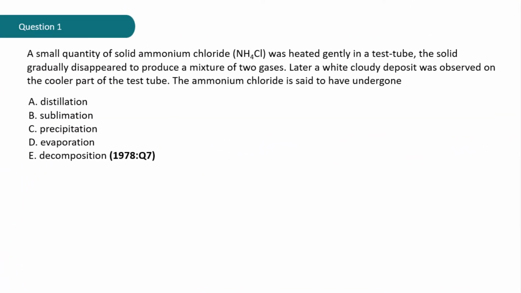And this question is from the year 1978, and it's question 7 of that year. A small quantity of solid ammonium chloride was heated gently in a test tube. The solid gradually disappeared to produce a mixture of two gases. Later, a white cloudy deposit was observed on the cooler part of the test tube. The ammonium chloride is said to have undergone: A. Distillation, B. Sublimation, C. Precipitation, D. Evaporation, E. Decomposition. Now, what do you think is the answer, guys?